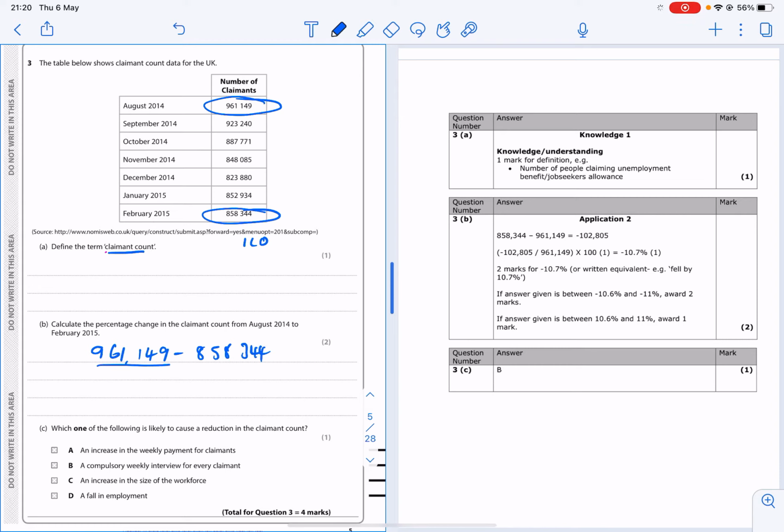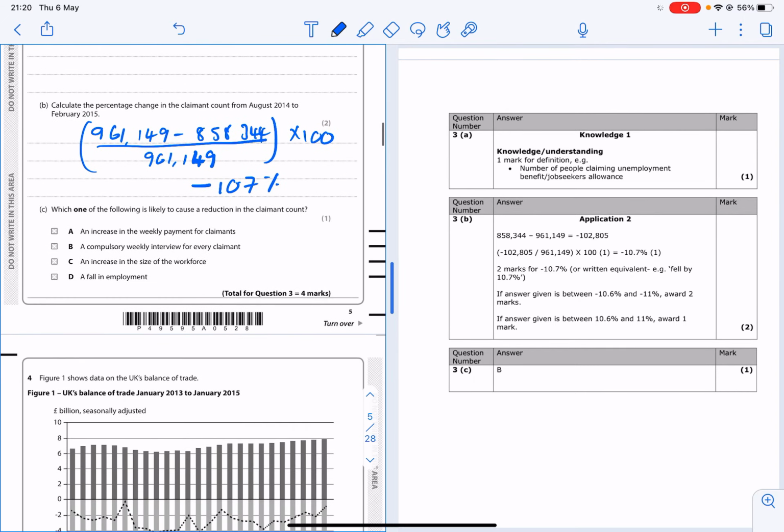That's going to be your change over your original 961,149, and then you multiply all of that by 100, and you should get minus 10.7%. Make sure you remember the minus sign, and make sure you remember the percentage sign as well.